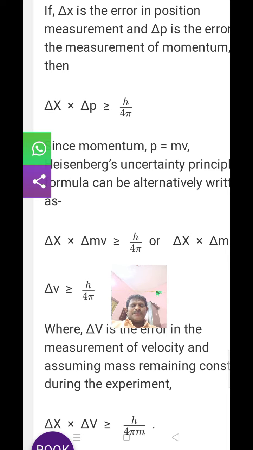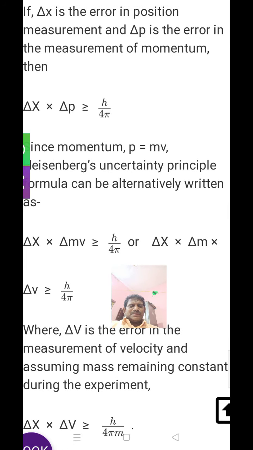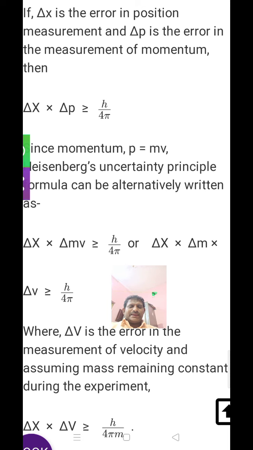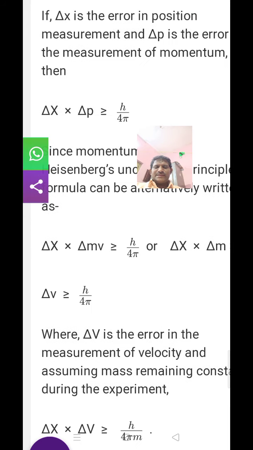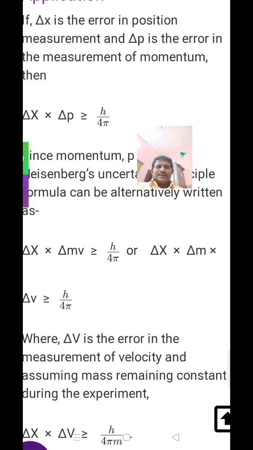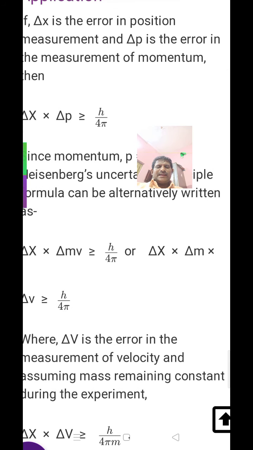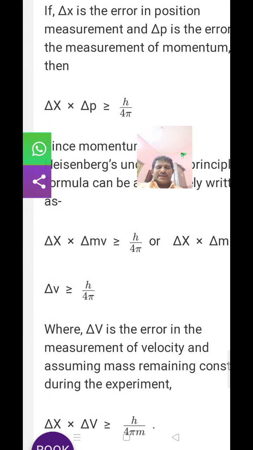That means p is equal to mv. Therefore, the Heisenberg uncertainty principle formula can be alternately written as delta x into delta mv is greater than or equal to h by 4 pi, or delta x into m into delta v is greater than or equal to h by 4 pi, where delta v represents the uncertainty in the measurement of velocity.